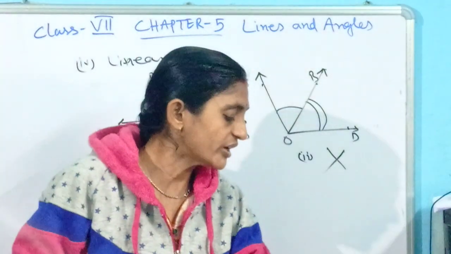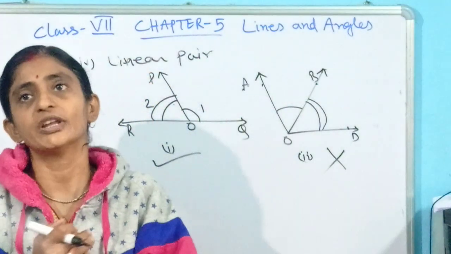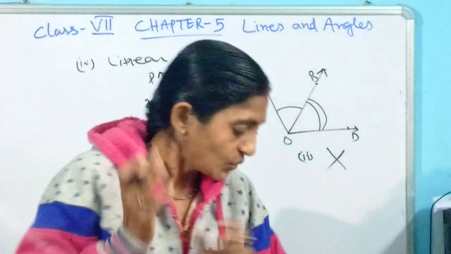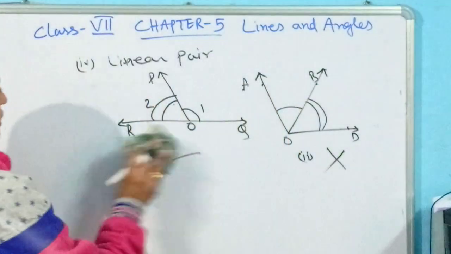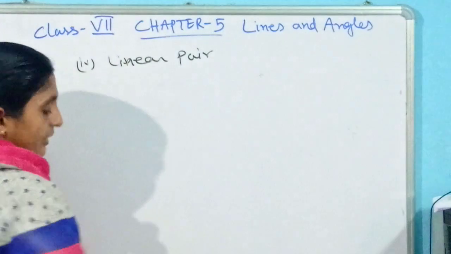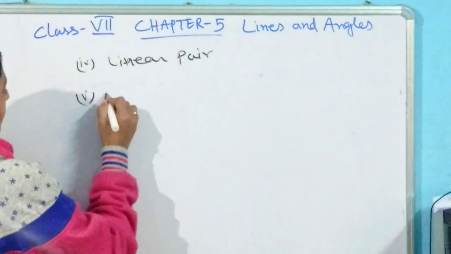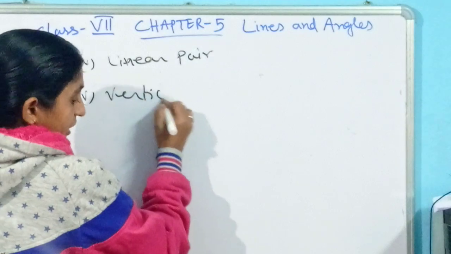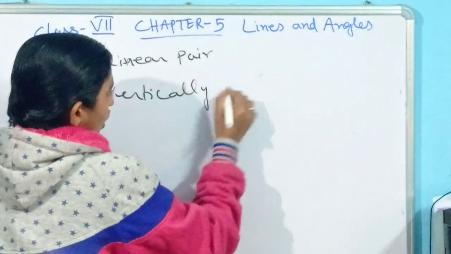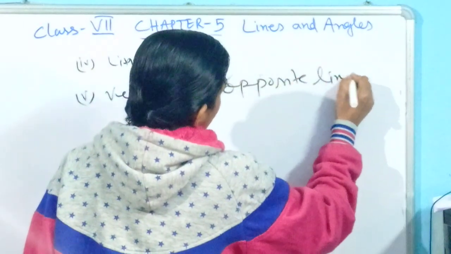Let's come to vertically opposite angles. You are all very familiar with intersecting lines.